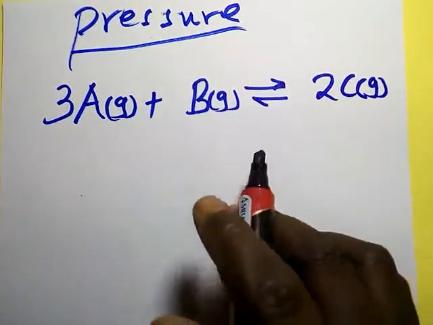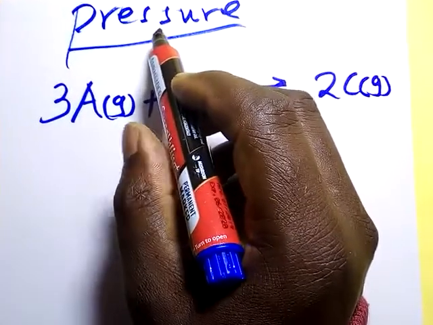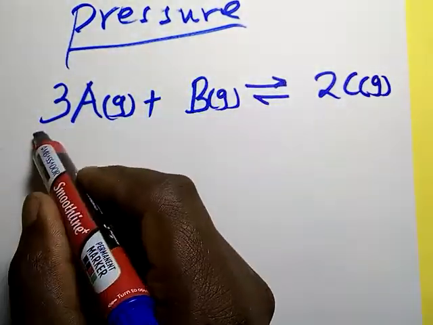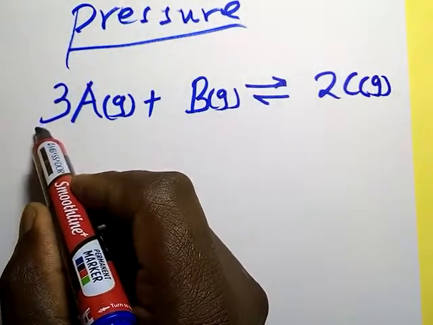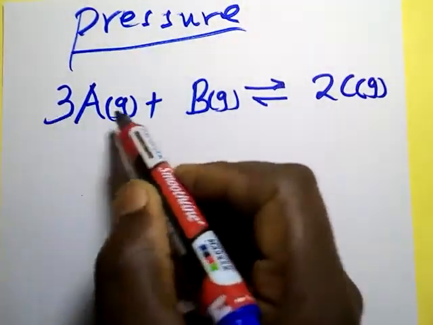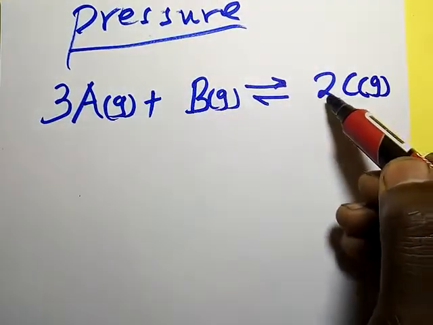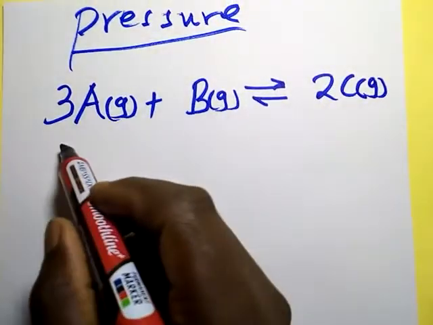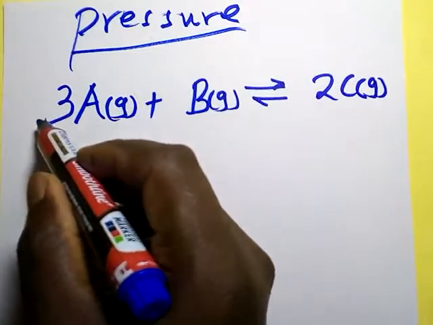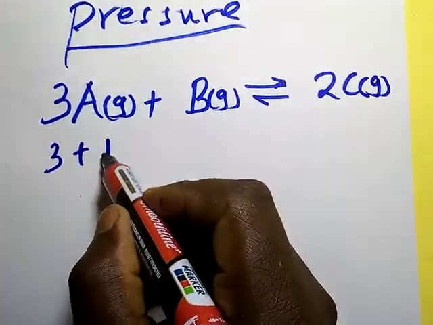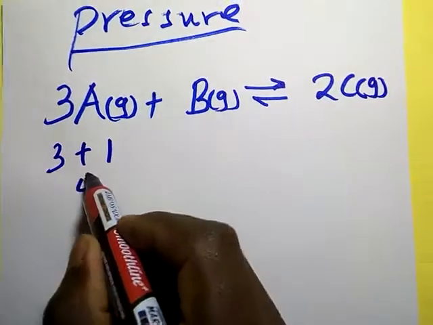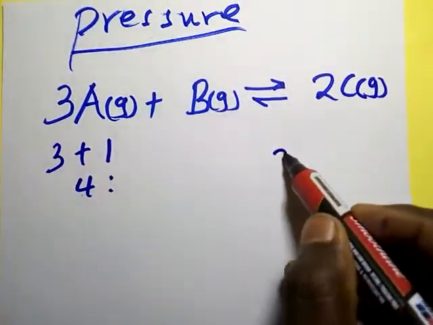So, whenever we are talking about pressure, we consider the volume or the number of molecules. Remember this, the coefficient of A is 3, the coefficient of B is 1, the coefficient of C is 2. Therefore, the number of molecules on the left side is 3 plus 1, so on the left side we have 4. On the right side, which has 2.